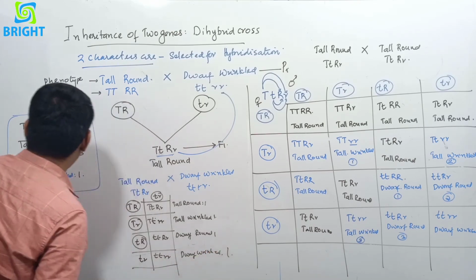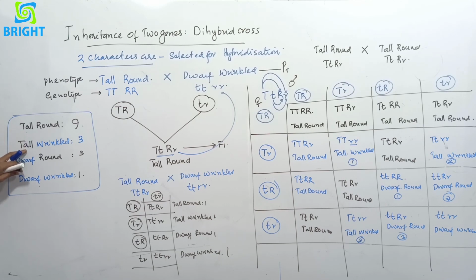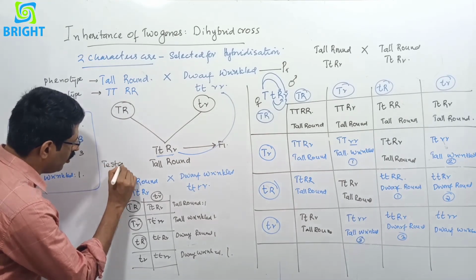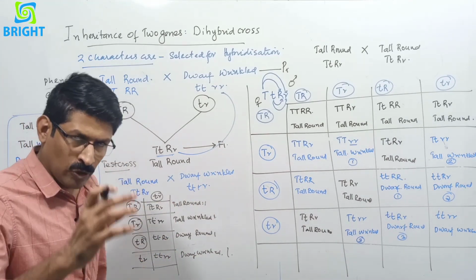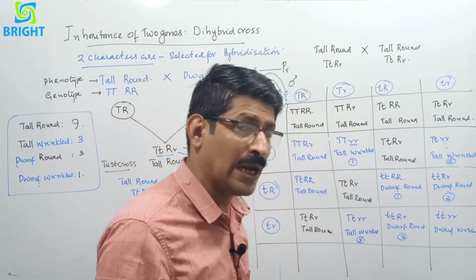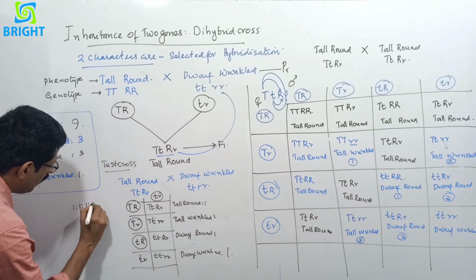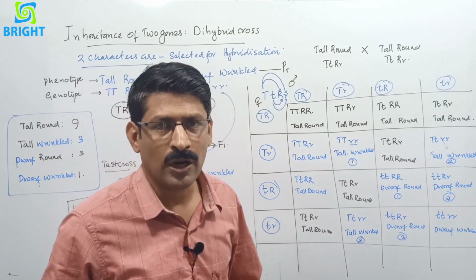That is, these are the characters we got in the F2 generation: tall, round, tall, wrinkled, dwarf, round, dwarf, wrinkled. And this is the 9:3:3:1 ratio. But when we conduct the dihybrid test cross, we are getting all the characters at 25% each, all the phenotypes that are produced with 25% each, and the ratio is 1:1:1:1. This is the dihybrid test cross ratio.